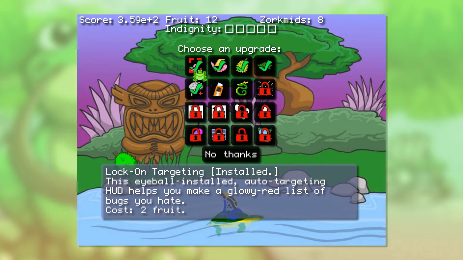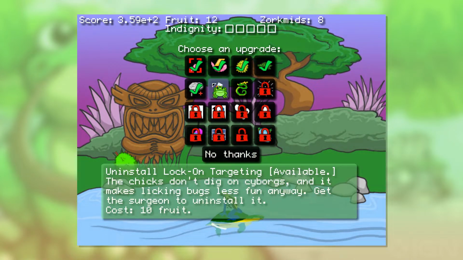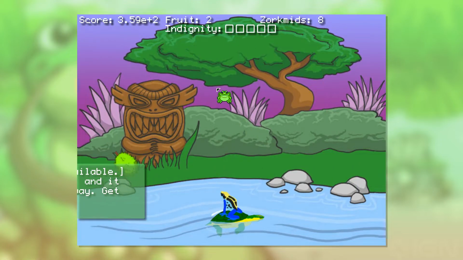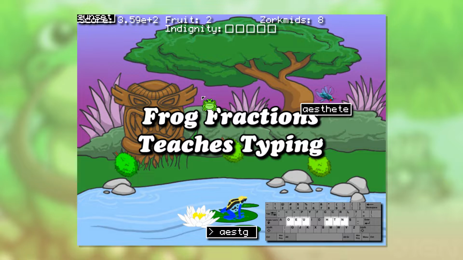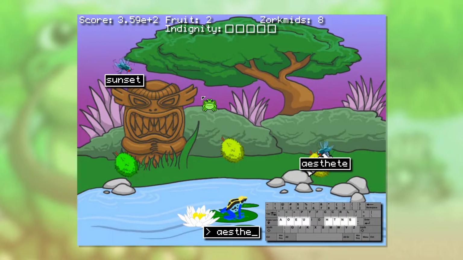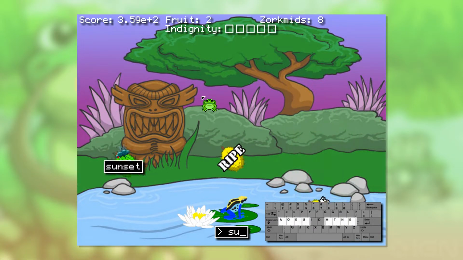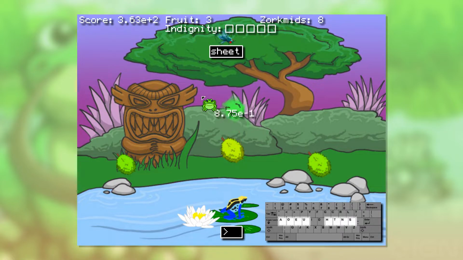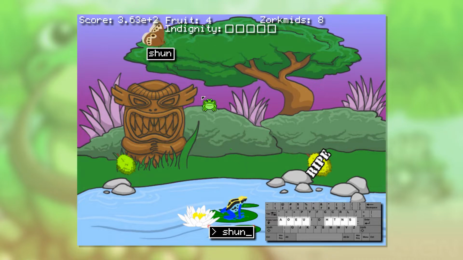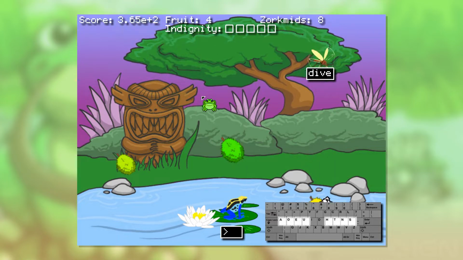I barely have to play the game, and we want to play Frog Fractions. We don't want to not play Frog Fractions, so of course we're going to uninstall our lock-on targeting. But first, we'll have to put our fingers in the right place because it's time to learn more about typing. Because learning how to type, I already explained, is an important skill. It's not as important as fractions, obviously, but everything in this world, we can assume, can be utilized to enhance our ability to learn about fractions in some way.